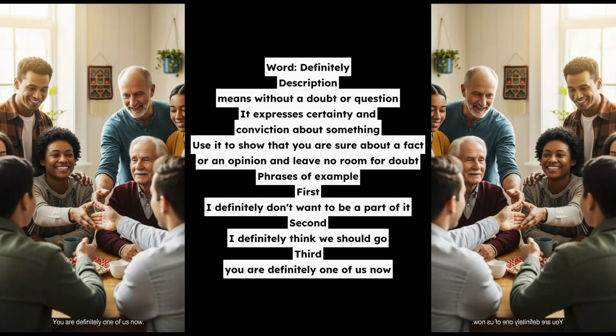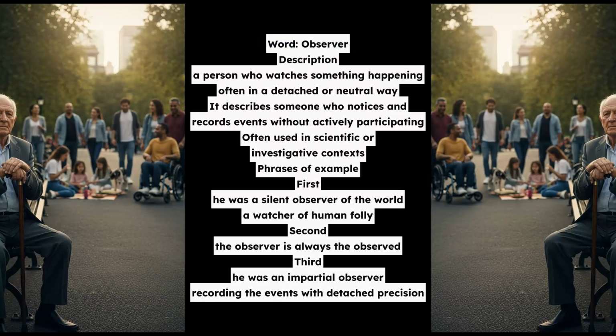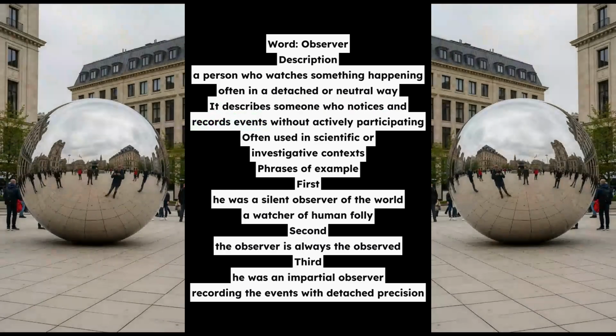Word: observer. Description: a person who watches something happening, often in a detached or neutral way. It describes someone who notices and records events without actively participating, often used in scientific or investigative contexts. Phrases of example. First, he was a silent observer of the world, a watcher of human folly.